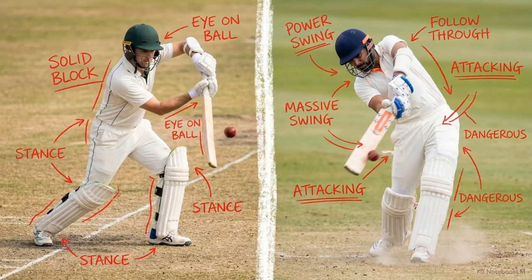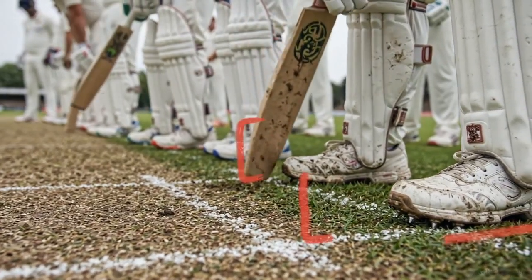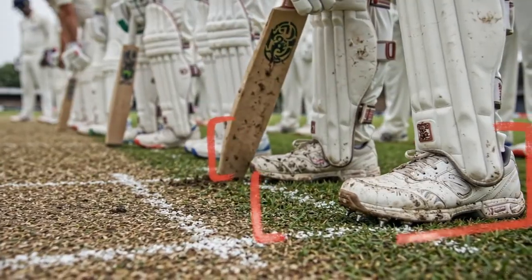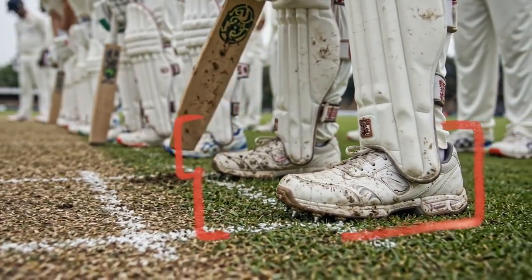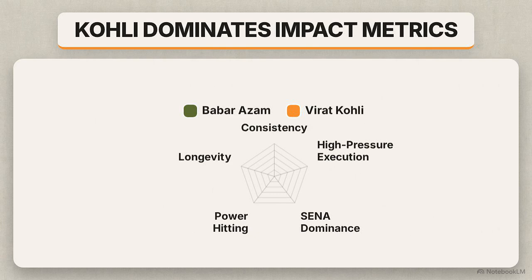These differing pressures dictate their outputs. Babar plays conservatively to protect the innings. Kohli plays aggressively because he is tasked with chasing down massive targets. However, playing purely for survival inherently limits the maximum score a team can realistically achieve. A player's individual statistics are built on the reliability of the men batting around them and the soil they stand on. If you were building a team from scratch, how would you value these two players based on the data we've audited? This radar chart maps 5 metrics: consistency, high-pressure execution, SENA dominance, power hitting, and longevity.